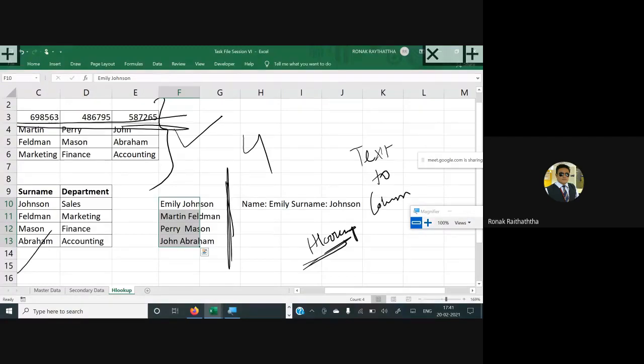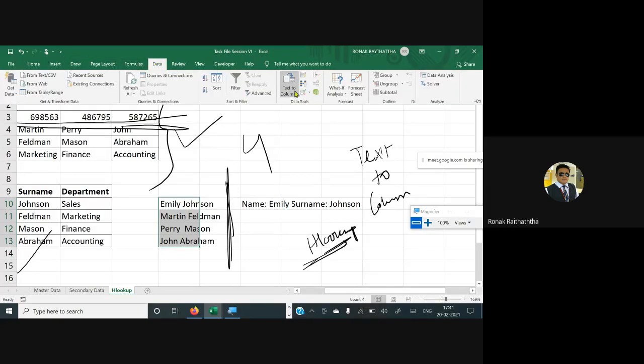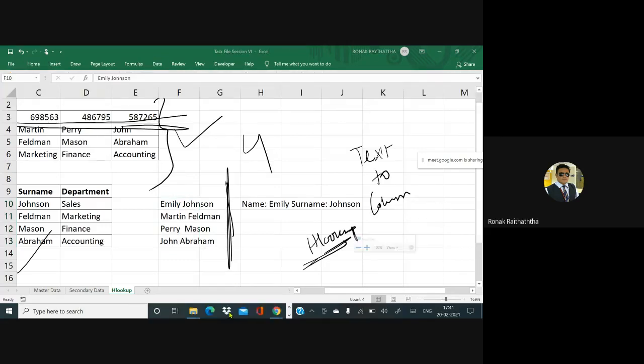Number two, select the cells which you want to segregate. Then you would go to the data, and in data there is something called text to columns. Over here in the data tools, please check it out. My mouse cursor is over there.